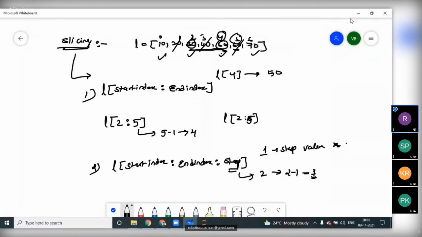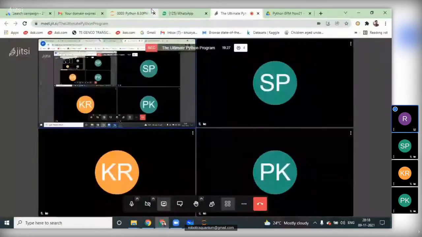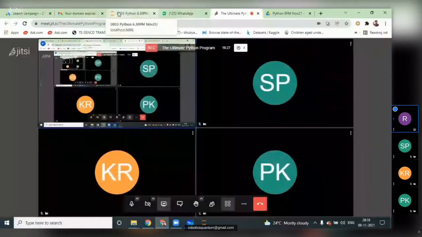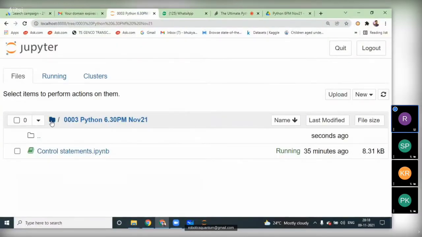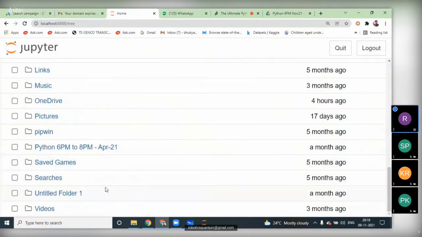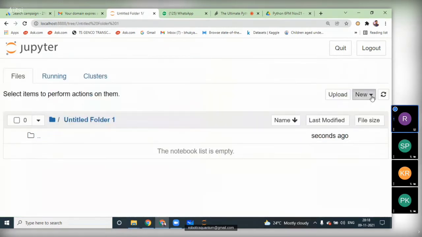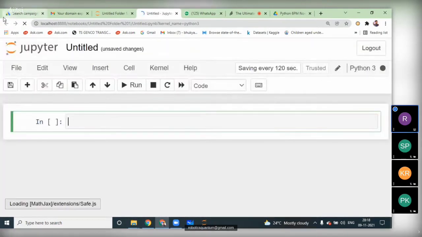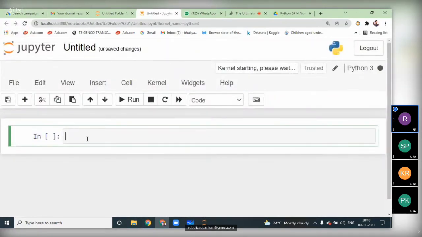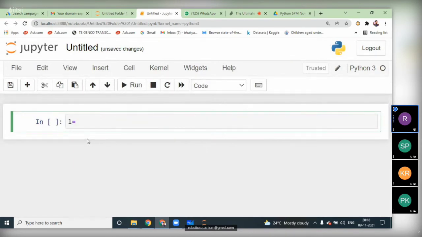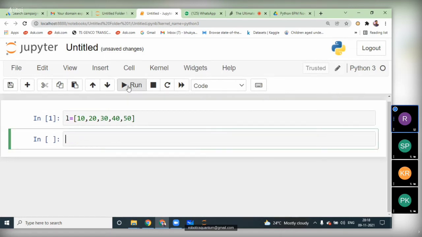So let us check this practically, how it will happen. Let us go to that Jupyter notebook to get the values here. Let us take one empty file here. I'm going to create a Python empty file here. So here I'm going to take the list L equal to 10 comma 20 comma 30 comma 40 comma 50. Just I'm executing this by clicking on the run button.